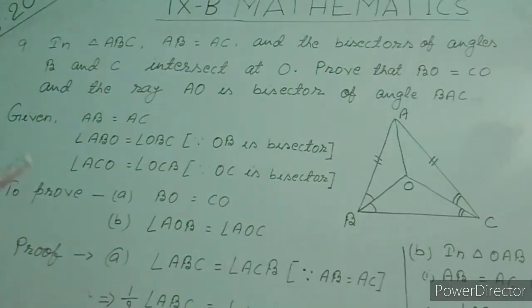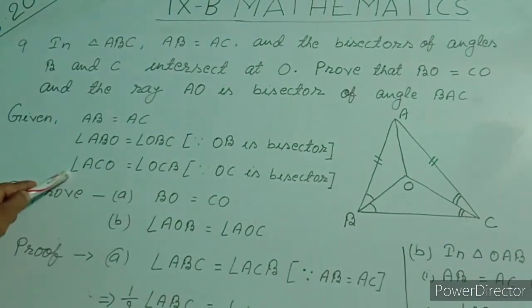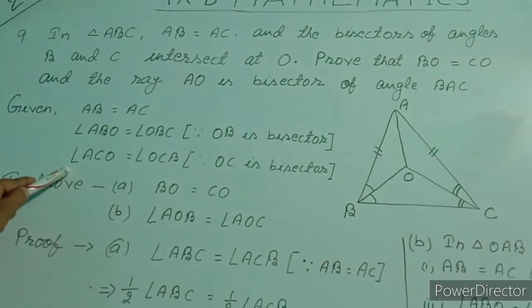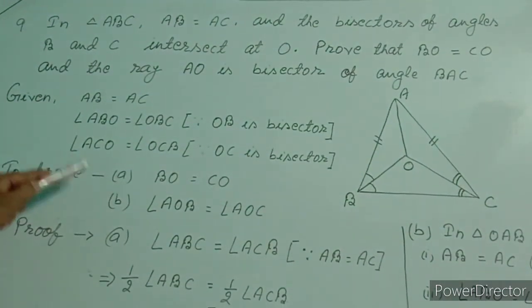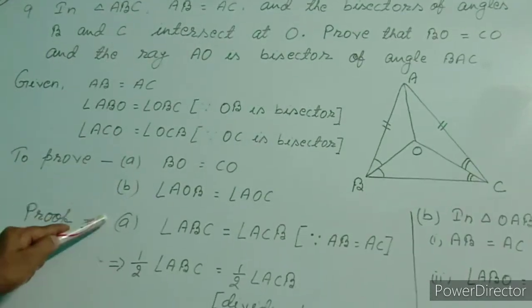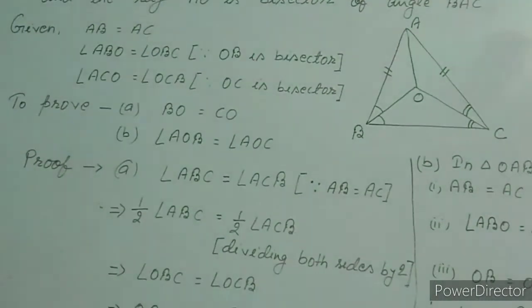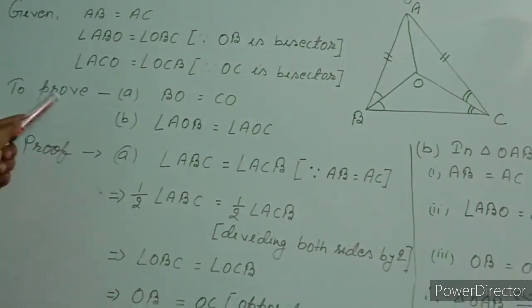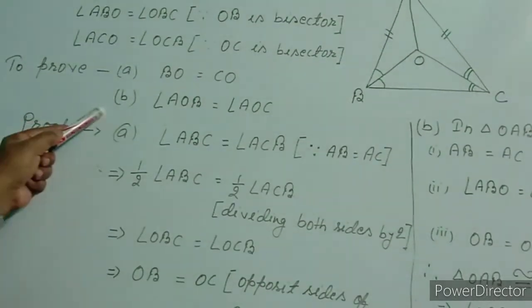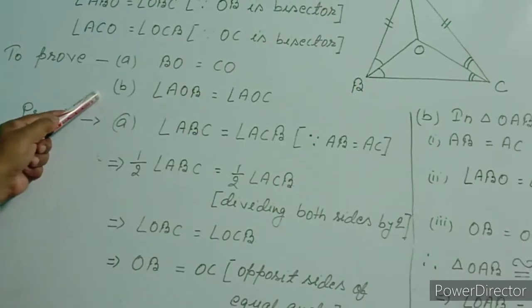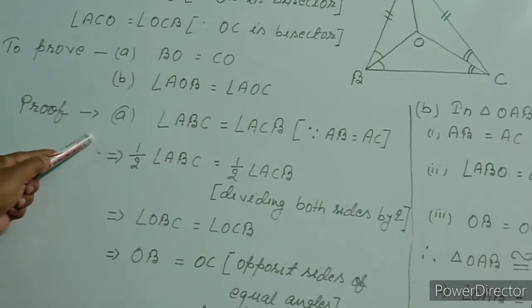So, in the first paragraph, till here, these three sentences are in the first paragraph. Always I say there are three paragraphs: first for the given informations, second what is asked to prove, and third is prove. If any construction is required, you write it after to prove. If it does not require, then start proof.